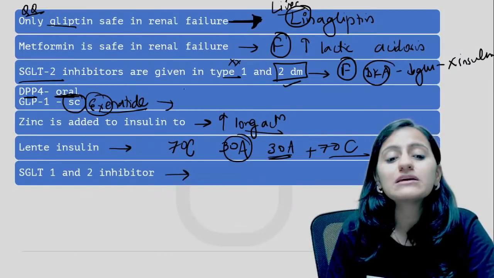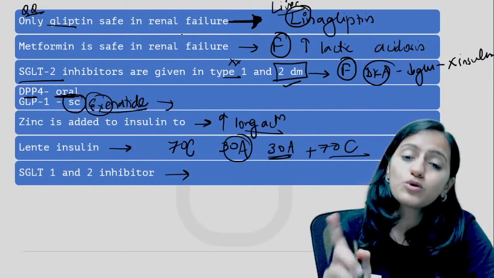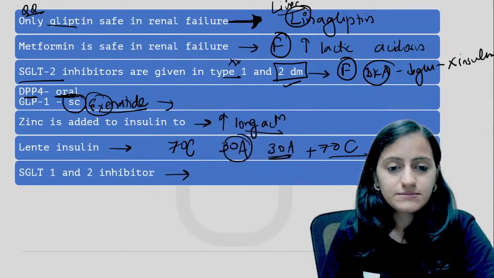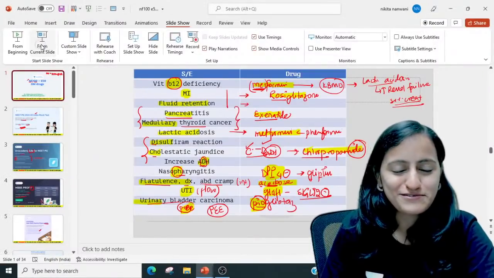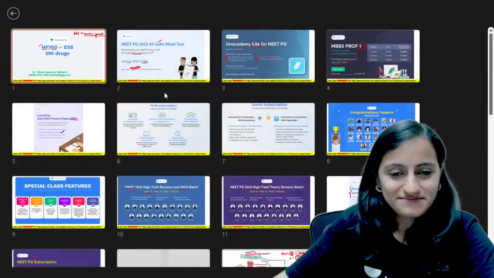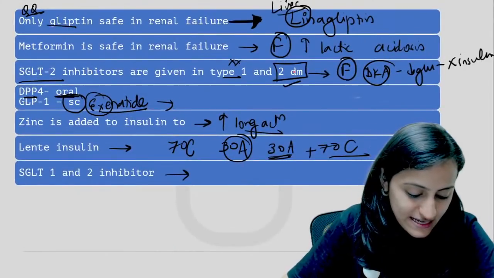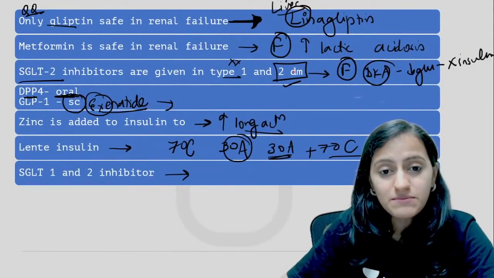Which is a drug which is both an SGLT1 and SGLT2 inhibitor? Something is wrong with my pen tablet also today. Which is the drug which is both SGLT1 and SGLT2 inhibitor?